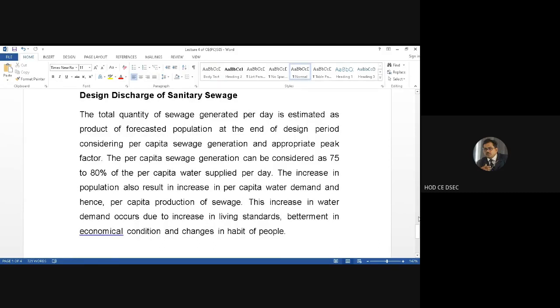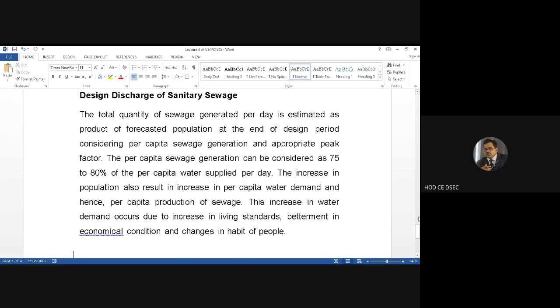Now the total quantity of sewage generated per day is estimated, as I have already told, from the forecasted future population and the per capita demand. This is the quantity of flow we will consider, and above that you have to consider the peak factor, considering the fluctuations, whether hourly, daily or seasonal, so an appropriate peak factor has to be considered.